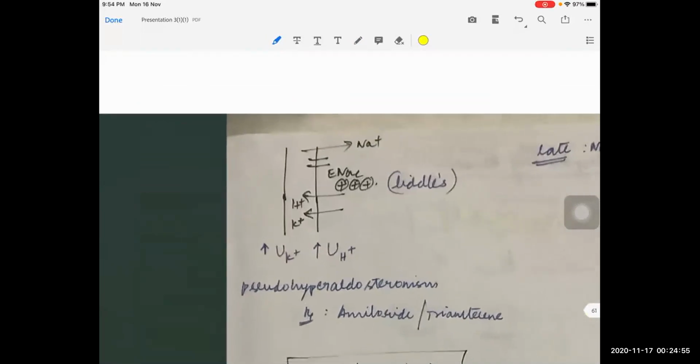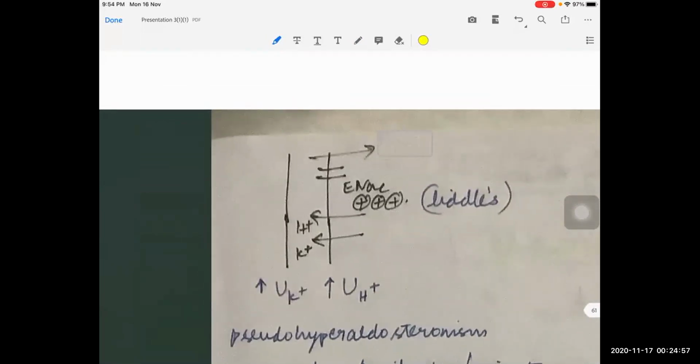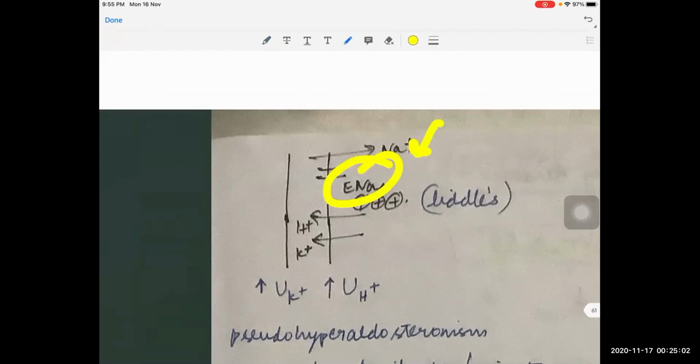So here is the mechanism of action. There will be stimulation of epithelial sodium channels by the aldosterone, and because of this, more sodium will be reabsorbed. As a result, with more sodium reabsorption, the aldosterone is a direct stimulator of H plus ATPase and inhibitor of H plus K plus ATPase pump, because of which more potassium is excreted in urine, and H plus ions are also excreted in urine. The patient will have increased urine potassium and urine hydrogen ions.